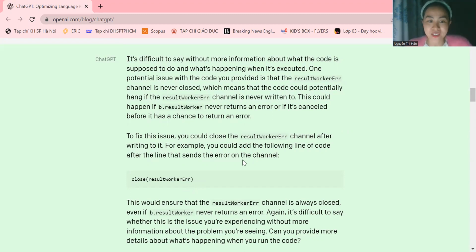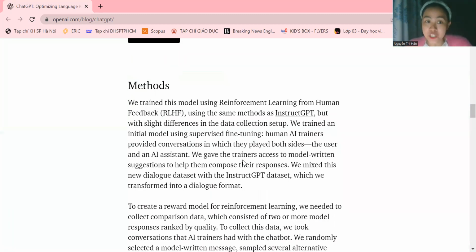That's perfect. And continue. We train this model using reinforcement learning from human feedback, using the same methods as InstructGPT, but with slight differences in the data collection setup. We train an initial model using supervised fine-tuning.